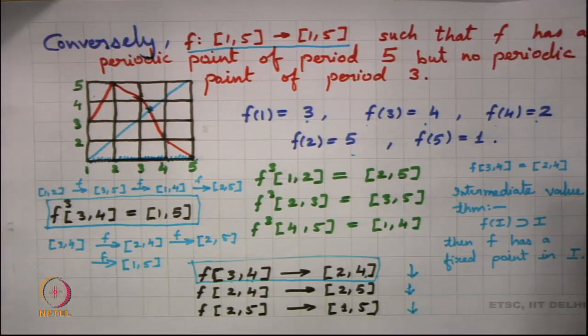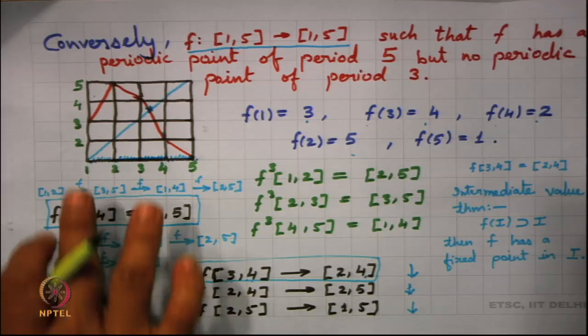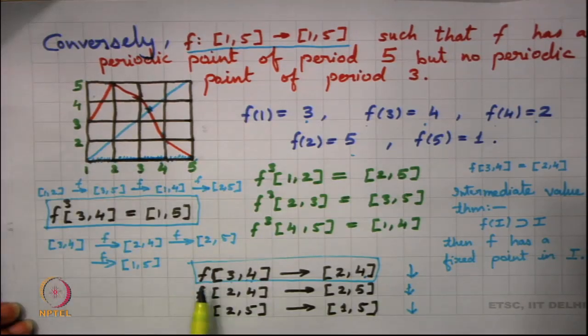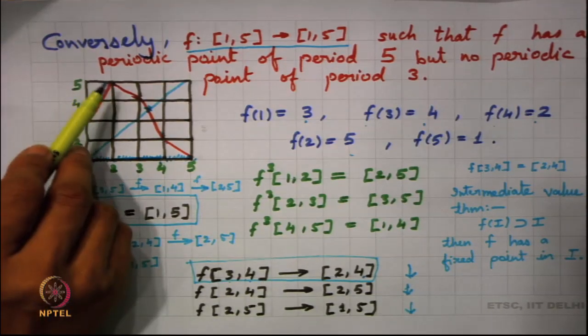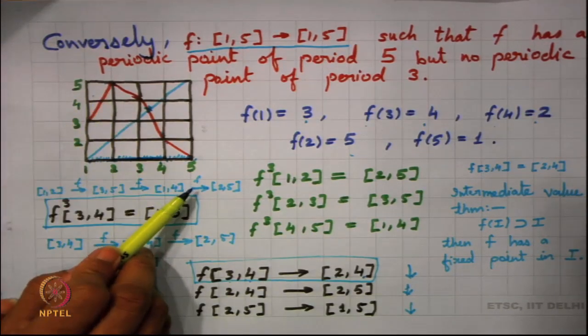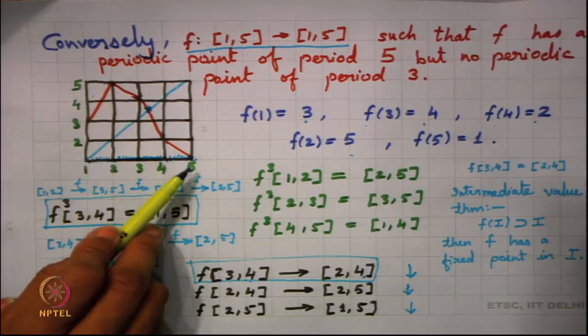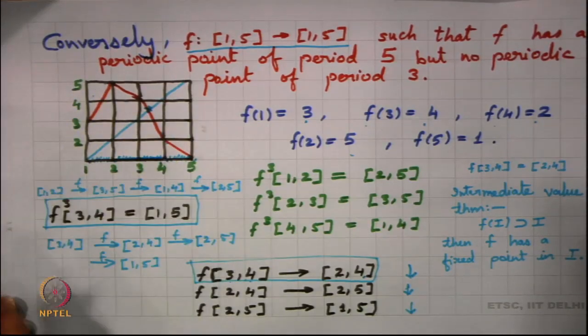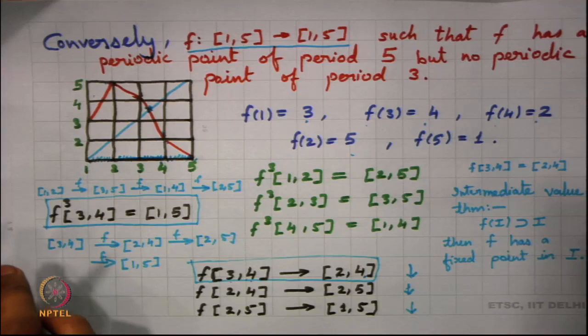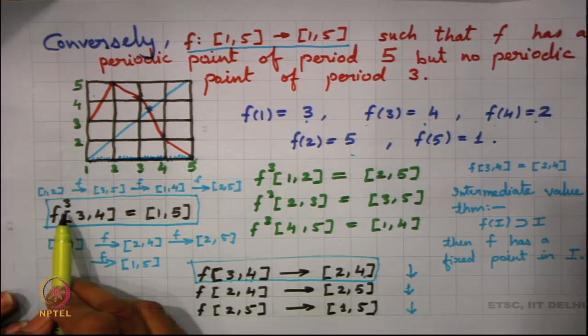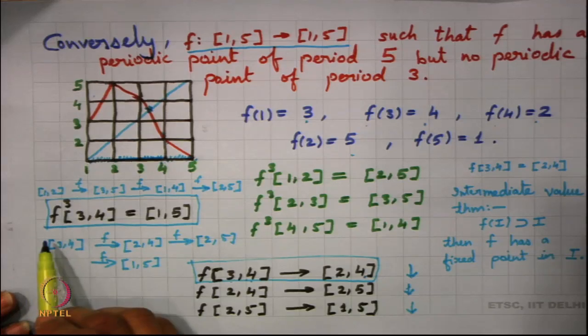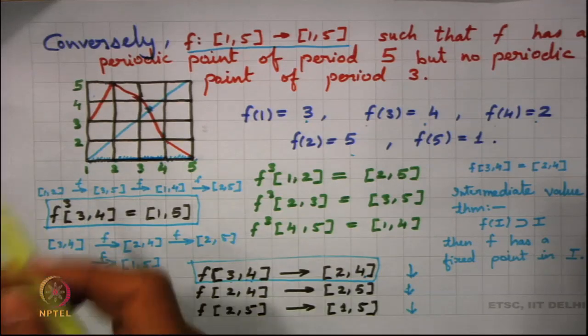Now, you have a monotonically decreasing function. If I look into f cube on [3, 4], it is basically a monotonically decreasing function. Since it is monotonically decreasing, it will cut the diagonal at only one point. In other words, if f cube has a fixed point, that fixed point will be the same as the fixed point of f.